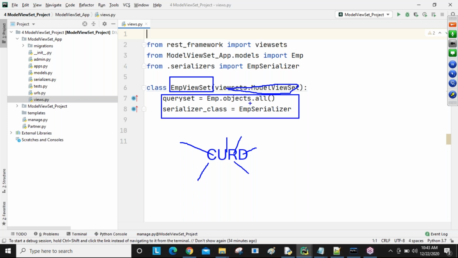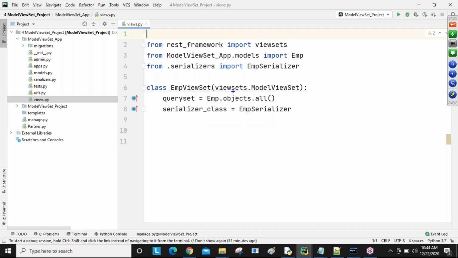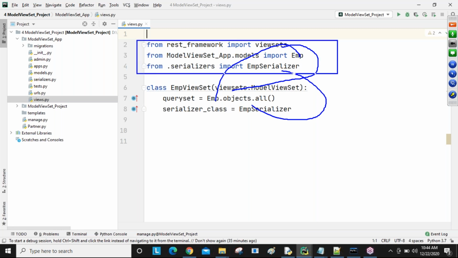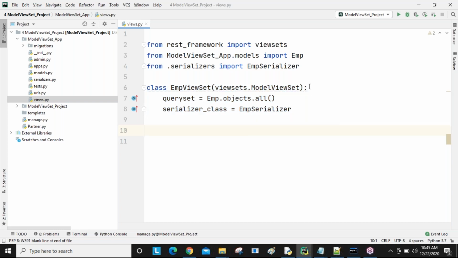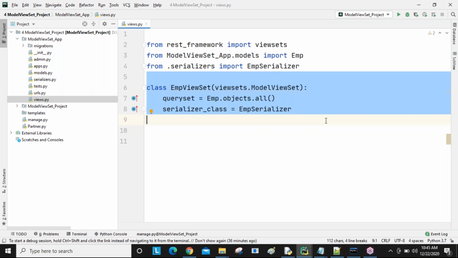These are some imports you created here: my employee model importing, employee serializer importing, and the viewset module, here I used a viewset module. Later, our view logic is only 2 or 3 lines of code, one is the declaration and 2 more lines. Now using these 3 lines I can do all CRUD operations.